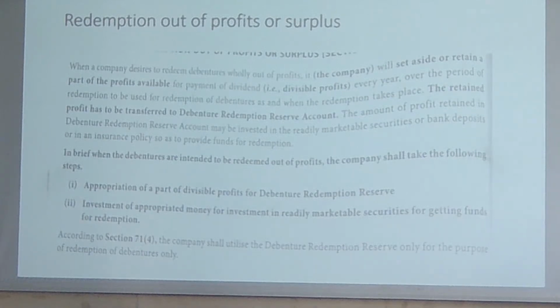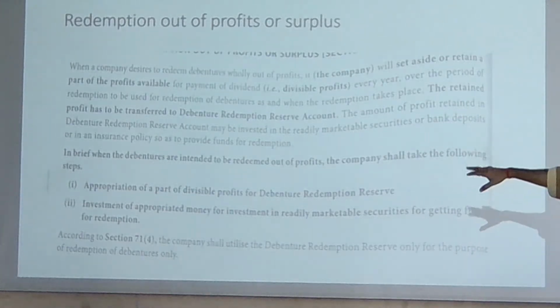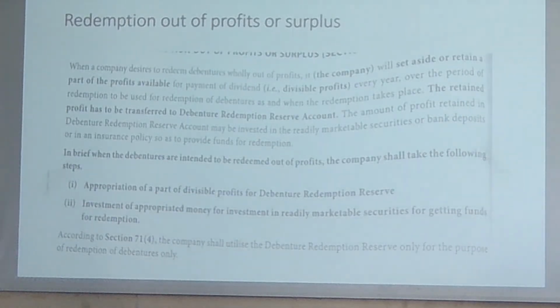Done. Now see what happened? The company shall take the following steps. The appropriation of profit, that means we are going to take a certain percentage of the profit from the surplus or from the profit of the company here. Now again from there, I go to marketable securities. Next slide please.